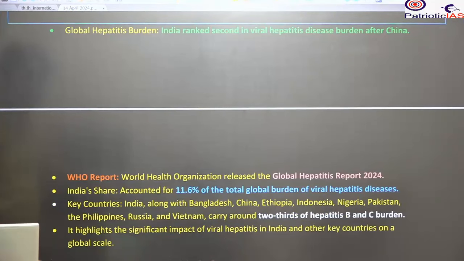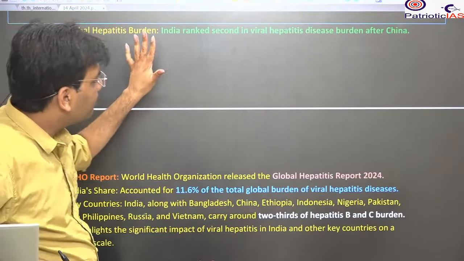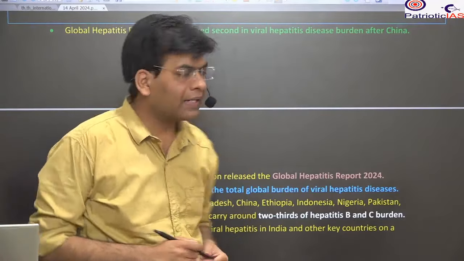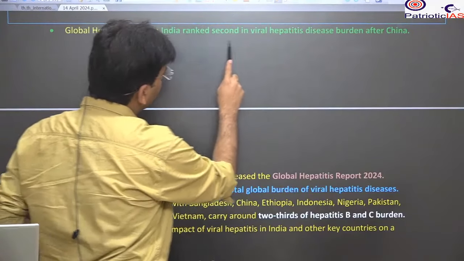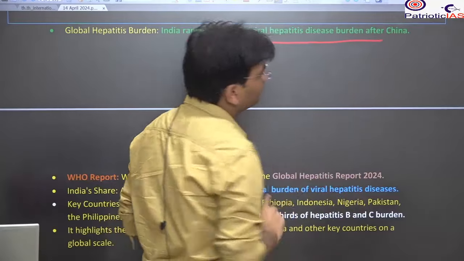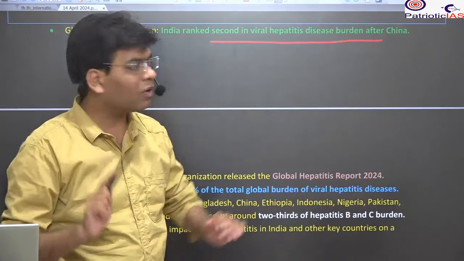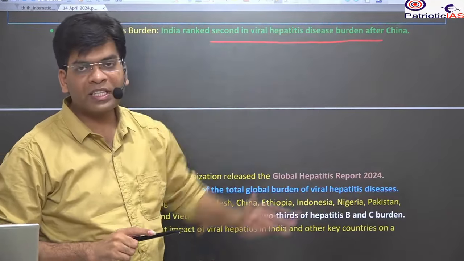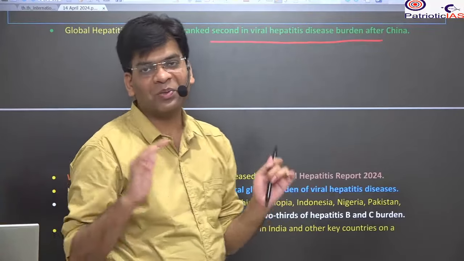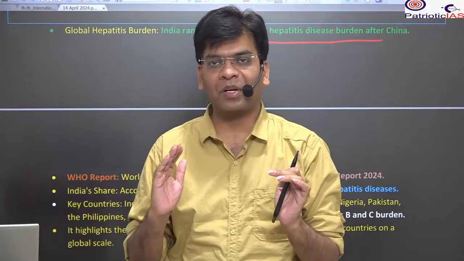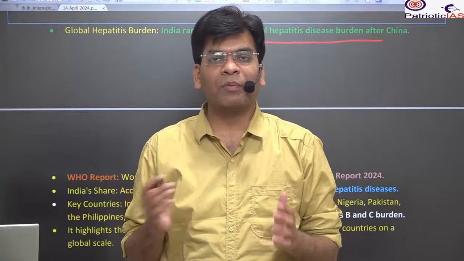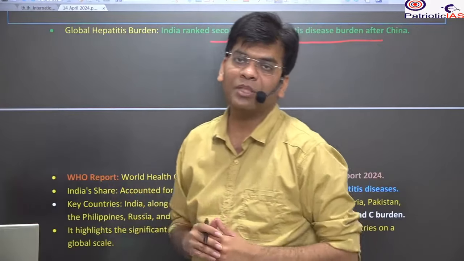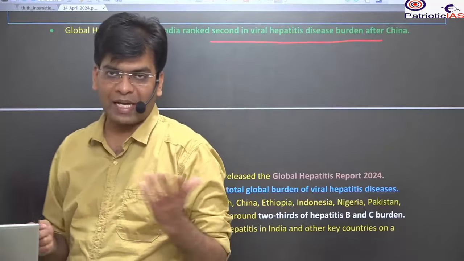Okay. Now you should come to the report. The report says that India ranked second in the viral hepatitis disease burden after China. So we are competing with China. No one is competing except China. So we are at number 2. Don't think about the economy, which the BJP says will come to third rank in their third term as per their claim.